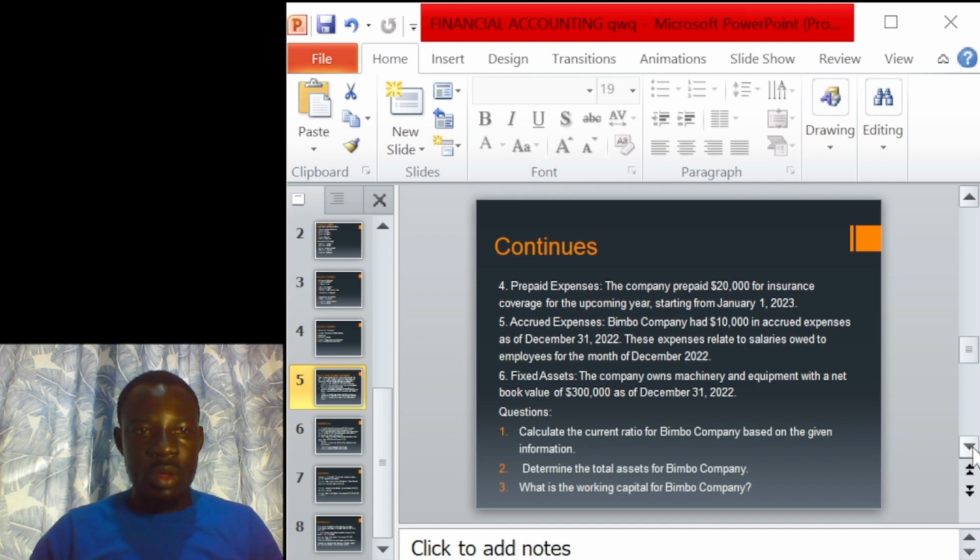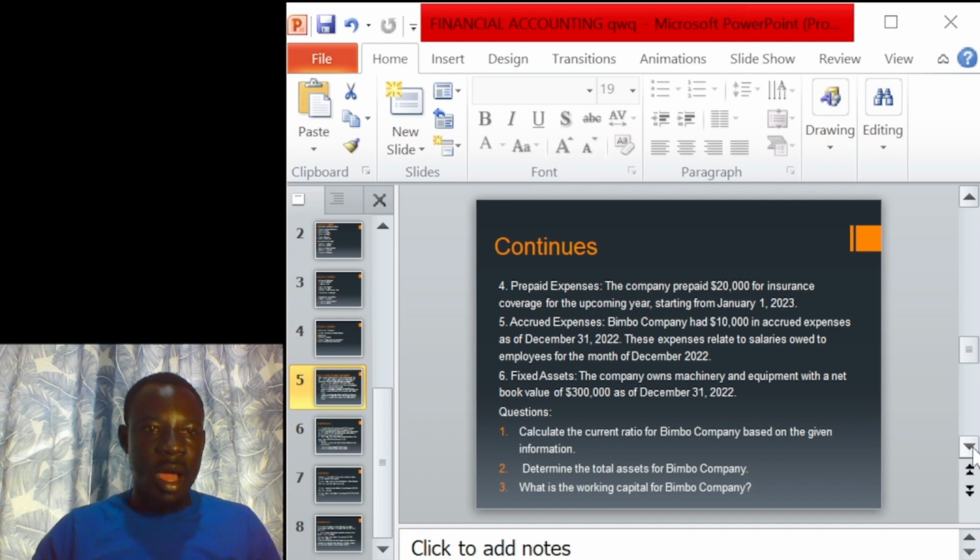So, point 4, prepaid expense. The company prepaid $20,000 for insurance coverage for the upcoming year, starting from January 1st, 2023. When we say prepaid, it means that we've made advance payments. So the company made an advance payment to the insurance company. The amount was $20,000 for the year 2023, but it has been made in the year 2022.